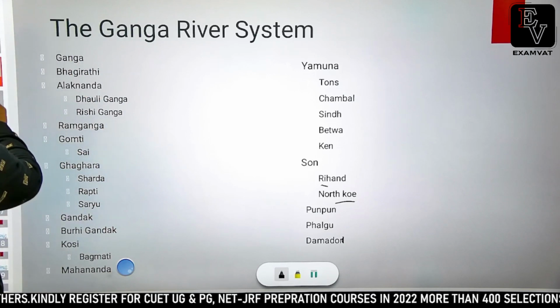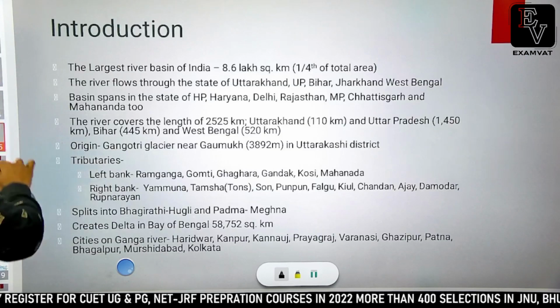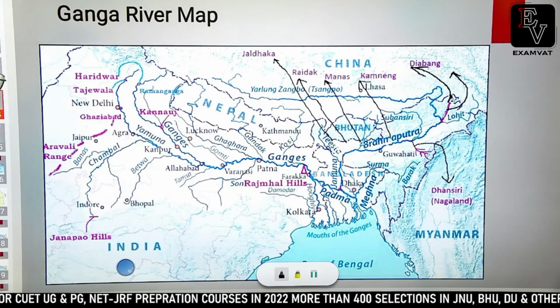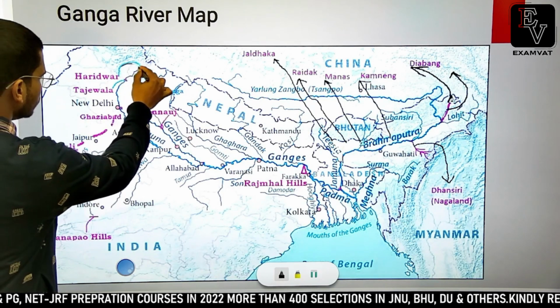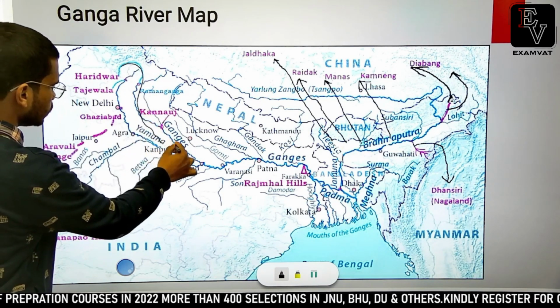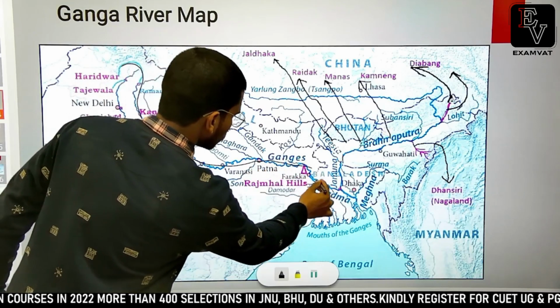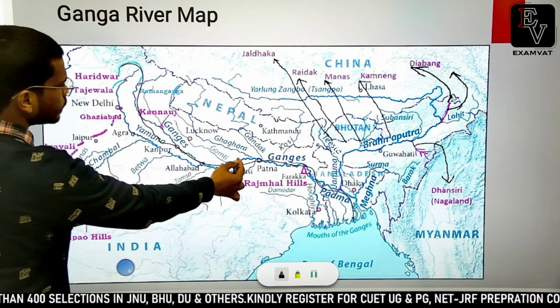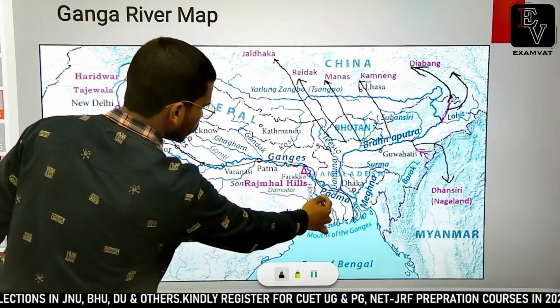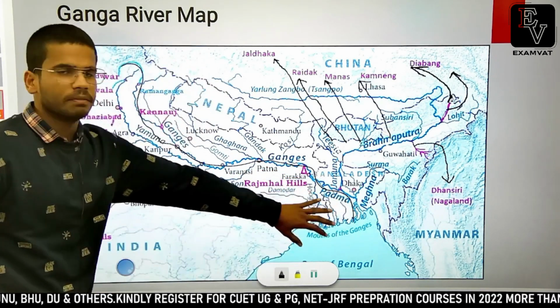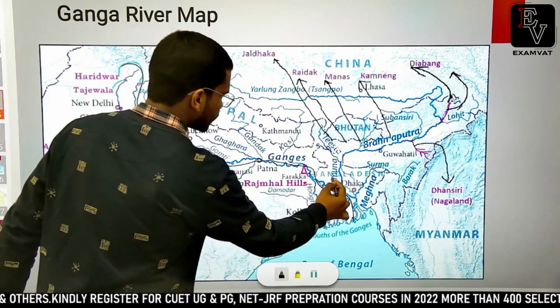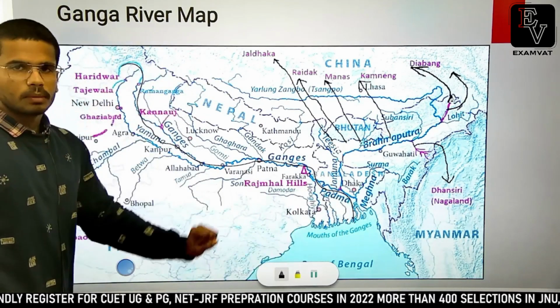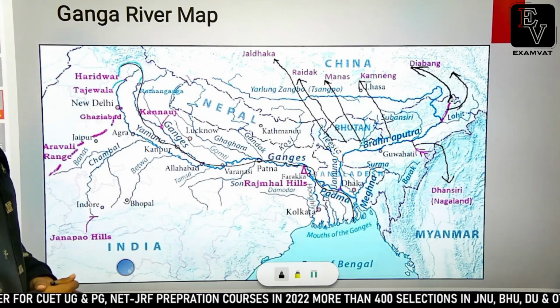So talking about the Ganga river, here is a general map of the river. This is the main river, Ganga, and it flows from Uttarakhand in the north through Uttar Pradesh, then Bihar, Jharkhand, West Bengal and finally into Bangladesh, where it forms one of the largest deltas of the world, the Ganga Brahmaputra delta or Sundarban delta.